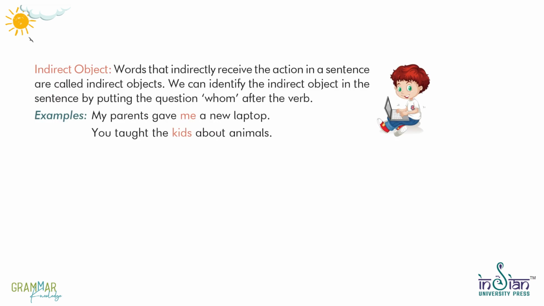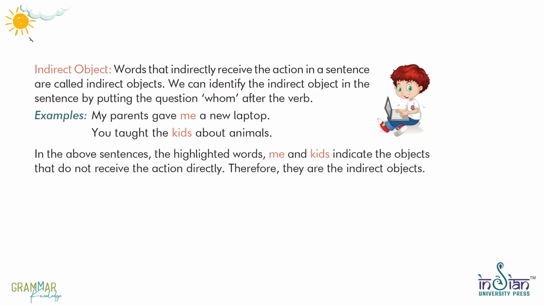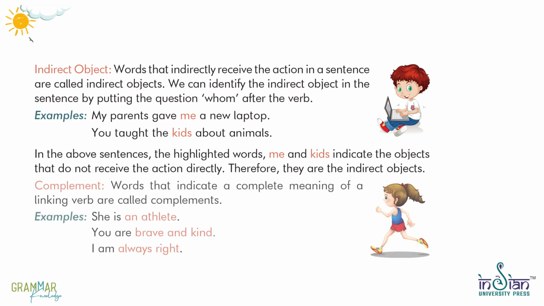Indirect object. Words that indirectly receive the action in a sentence are called indirect objects. We can identify the indirect object in the sentence by putting the question whom after the verb. Examples. My parents gave me a new laptop. You taught the kids about animals. In the above sentences, the highlighted words me and kids indicate the objects that do not receive the action directly. Therefore, they are the indirect objects.